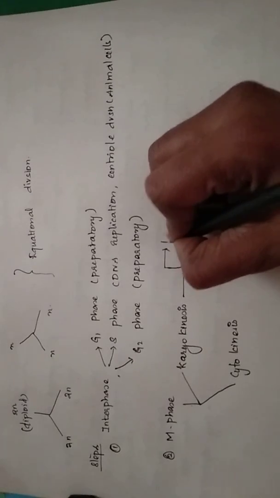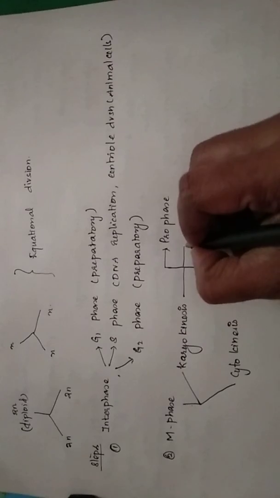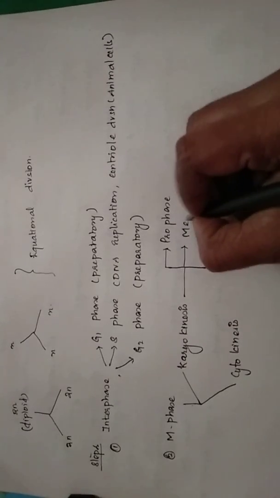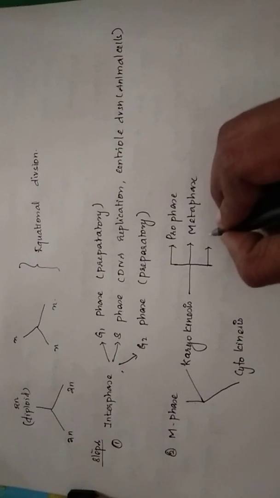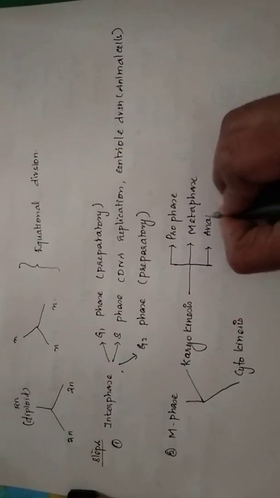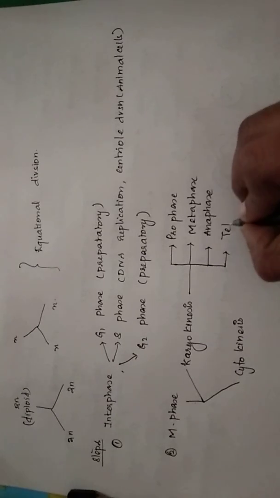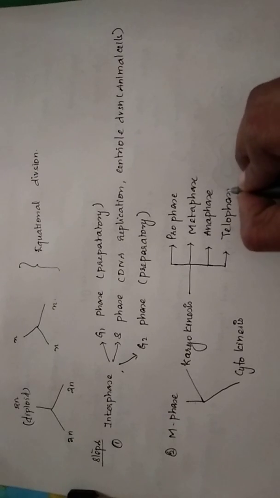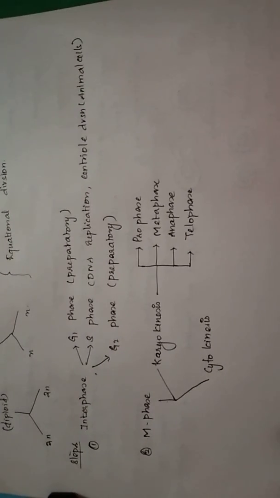The first phase is called prophase. The second phase is called metaphase. The third phase is called anaphase. And the last subphase is called telophase. By the end of telophase, the nucleus would have been divided into 2 equal halves.